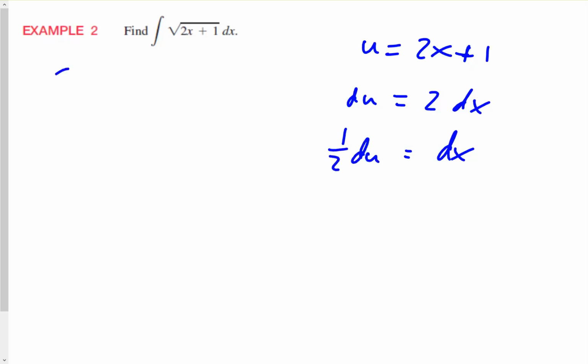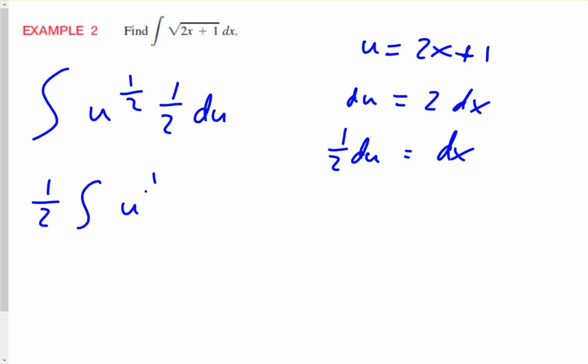Okay, so we have the integral of u, I'm going to use the 1/2 power here, u to the 1/2, and I have a 1/2 du. The 1/2 I'm going to pull outside of the integral. So 1/2 integral u to the 1/2 du.